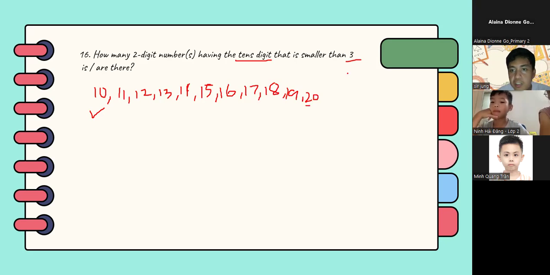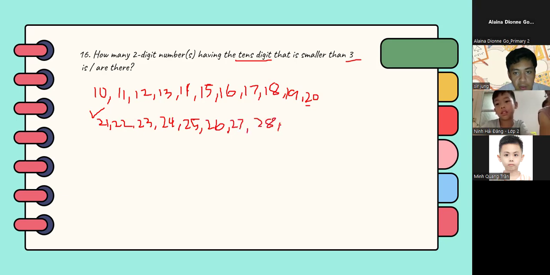So 2 is still less than 3, right? So continuing, we have 21, 22, 23, 24, 25, 26, 27, 28, and 29. So we will not include 30 because it is already equal to 3 and not smaller than 3.